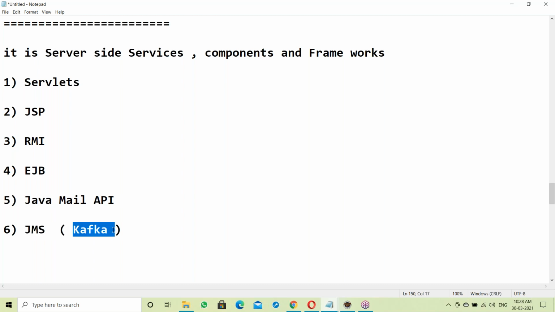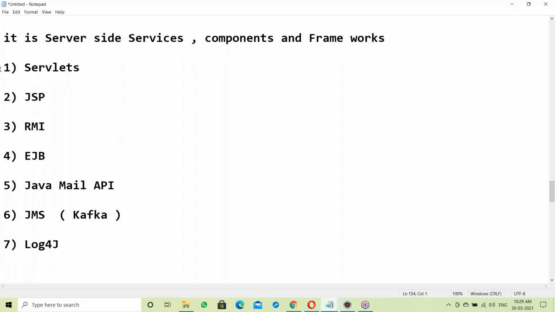Kafka is a tool developed for Hadoop applications, and our Java team worked on Hadoop, so we use Kafka for Java applications also. Kafka is a message broker, sending and receiving messages. The latest is Kafka. Next, log4j, the logging tool for Java.